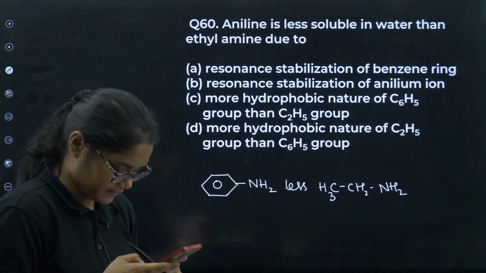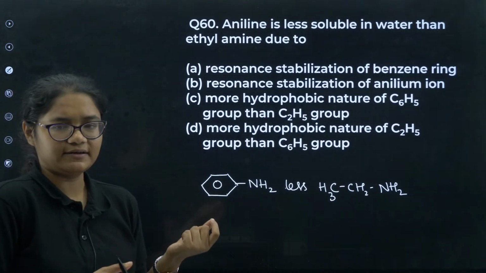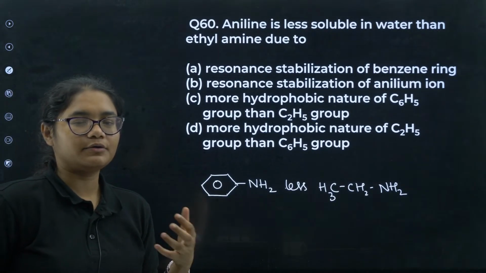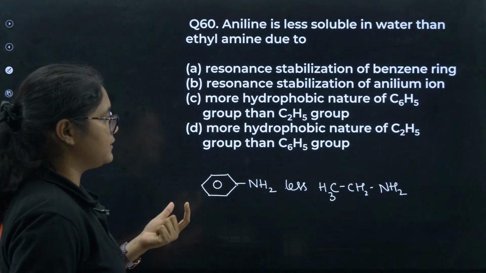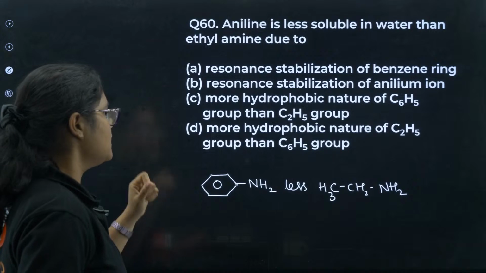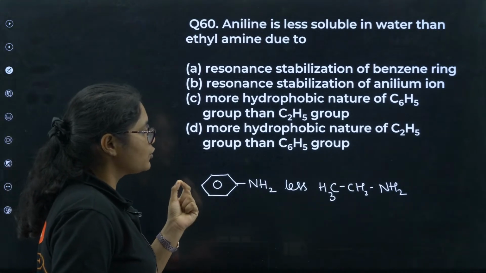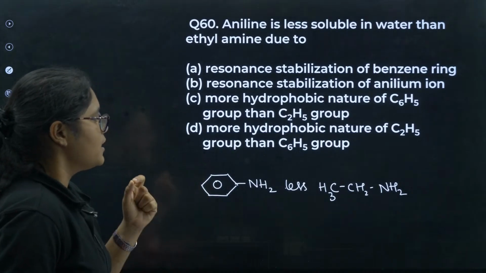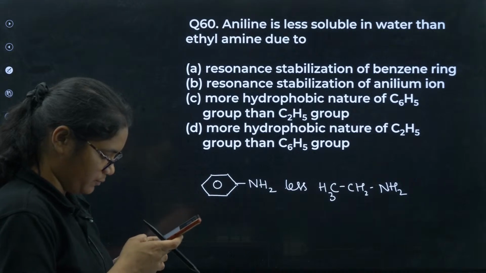Why will this be less soluble? Can you tell? Resonance stabilization of the benzene ring, there is nothing related to resonance and solubility, right? Resonance stabilization of anilium ion, more hydrophobic nature of C6H5 group than C2H5 group, more hydrophobic nature of C2H5 group than C6H5 group.